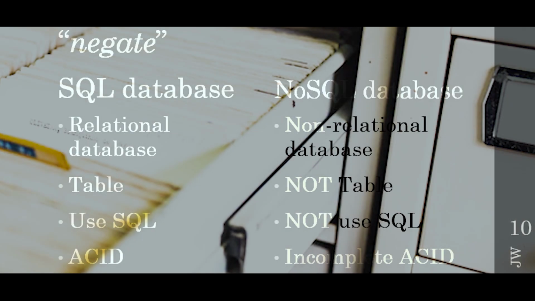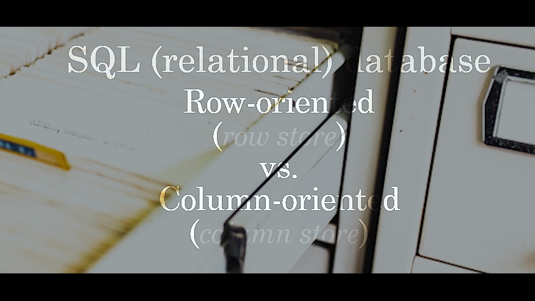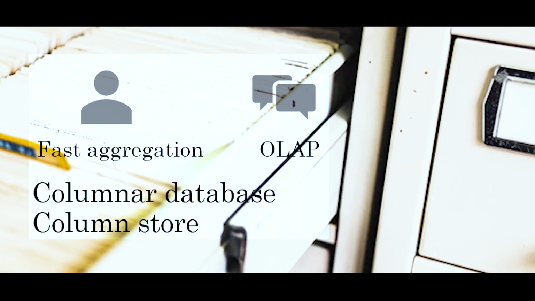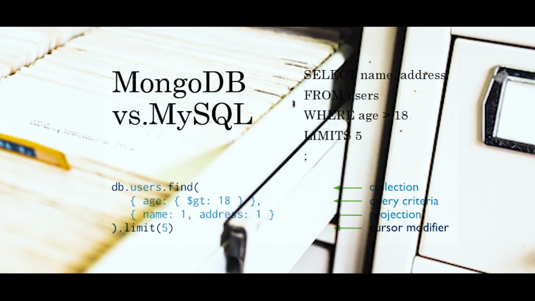NoSQL. Then we will compare row and column-oriented data stores in SQL databases and note a use case for each. For NoSQL, we will look at key value and document style. We will also compare SQL and NoSQL by looking at their data query.